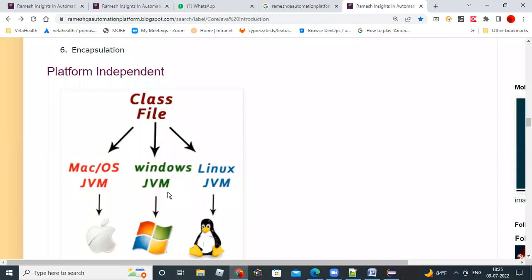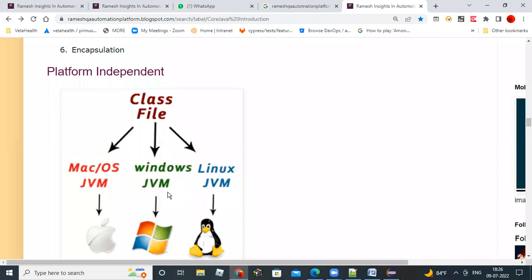Portable means you can carry forward the same bytecode to different platforms also. That's why I'm explaining the key features with this concept. It's architecture neutral, so it doesn't depend on whether the architecture is 32-bit or 64-bit. Anywhere it will run.